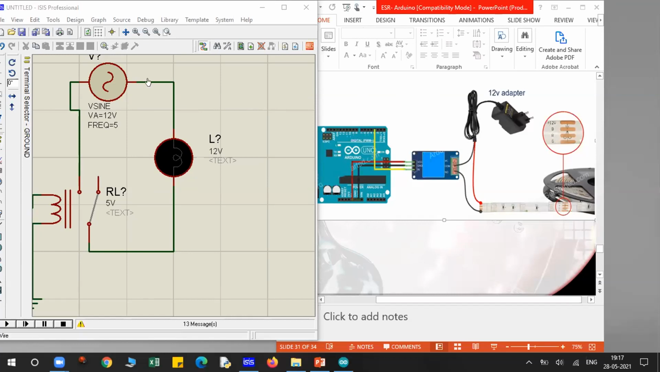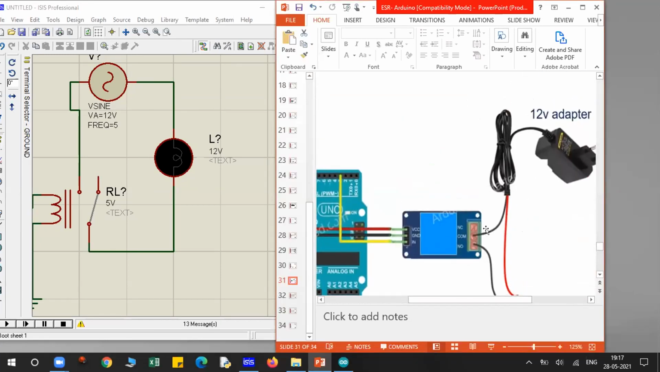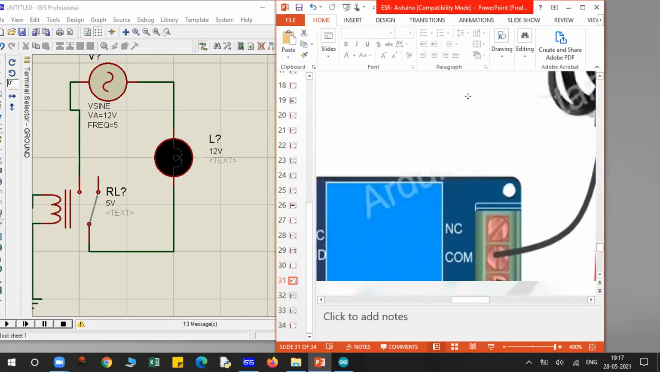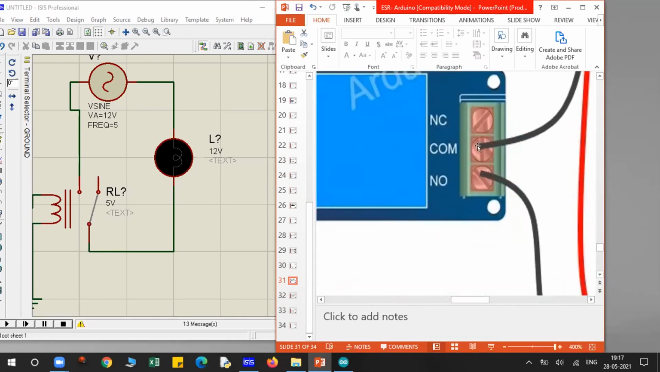One end is connected to the 220 volt supply. This V sign represents your 220 volt supply. There are two wires, so one wire is cut, and that will connect to the common point. What the relay will do is the metal contact will connect this common point to this NO point. Getting my point? Yes, sir.